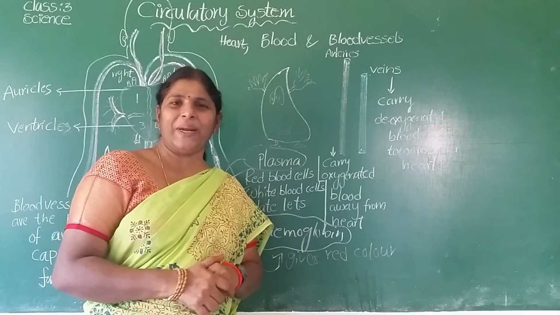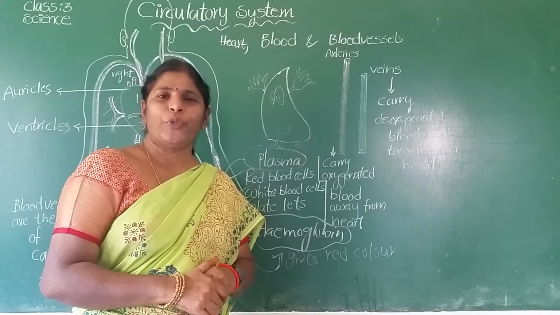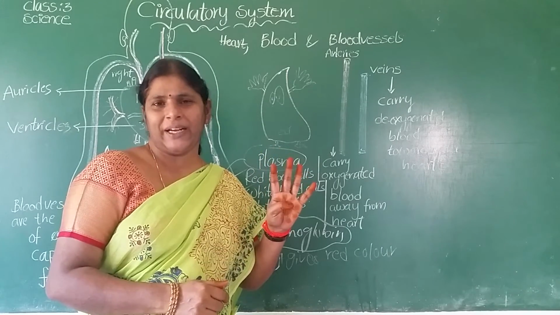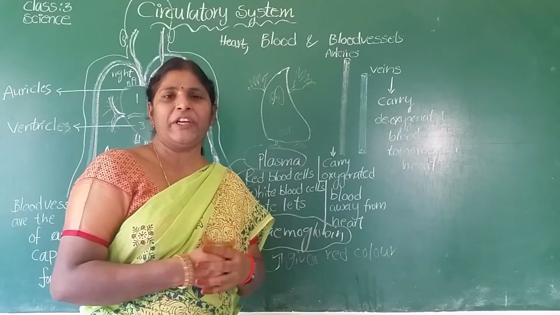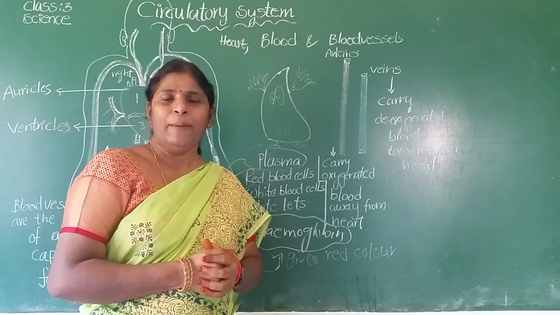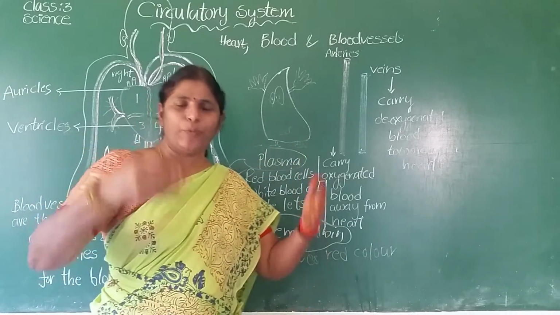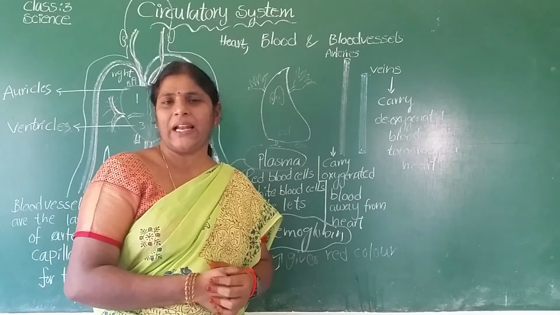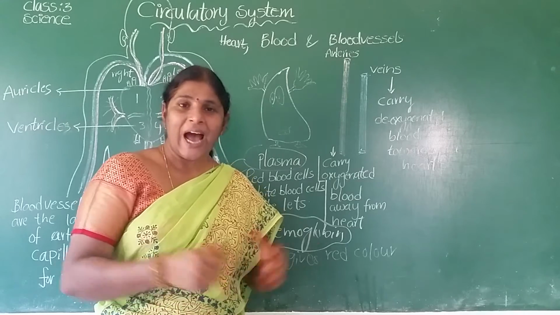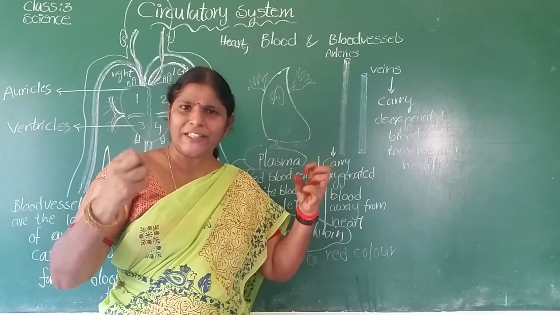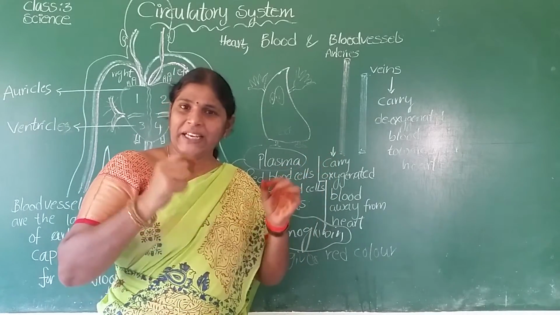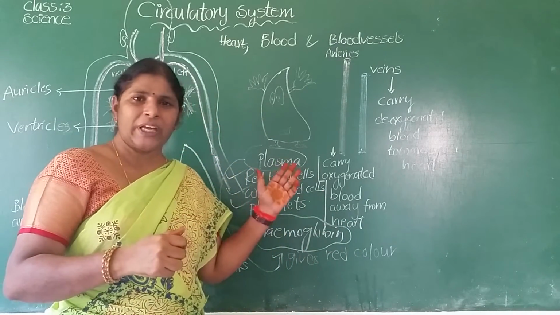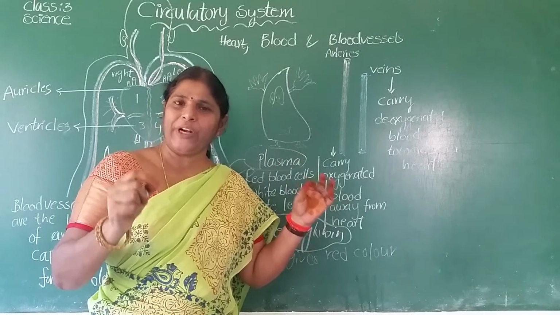How many liters of blood are in your body? Ask your mom. 3 or 4. A healthy person's body contains 4 liters of blood. Children, blood is very important to our body. Blood transports all the food materials and oxygen to each and every cell of the body. Our body is made up of millions of cells. Each cell needs food and oxygen.